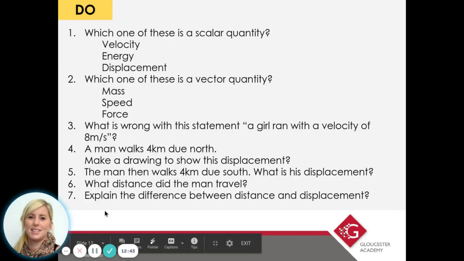So time for some questions now. So work your way through these 7 questions. So you can pause the video and set a timer for 7 minutes, and then we'll mark in purple pen. So get your purple pen ready as well. So these can be done in your exercise book. So pause the video for 7 minutes.